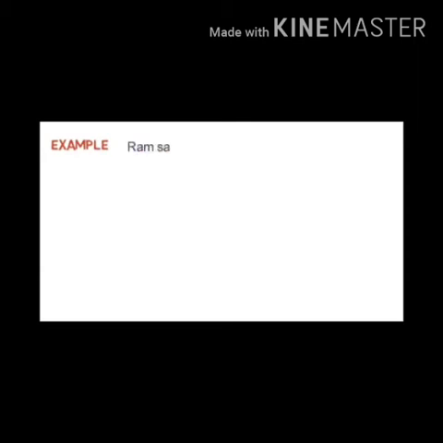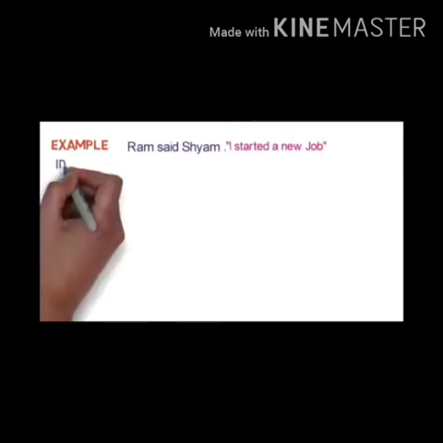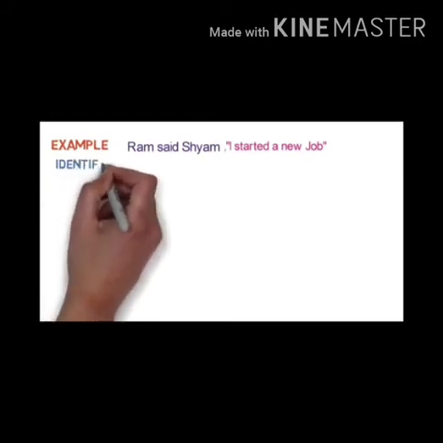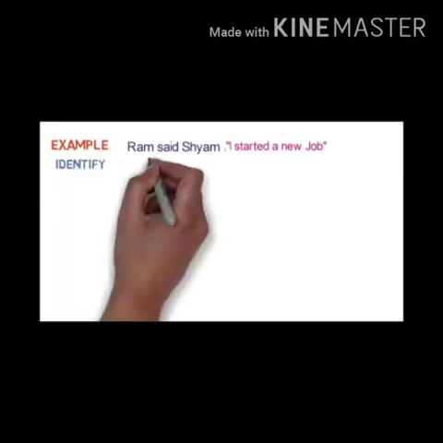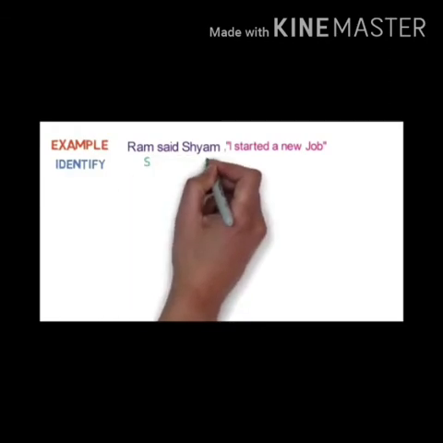Now see another example here. Ram said, Shyam, I started a new job. Ram is a subject here. Shyam is an object here. Said is a reported verb.